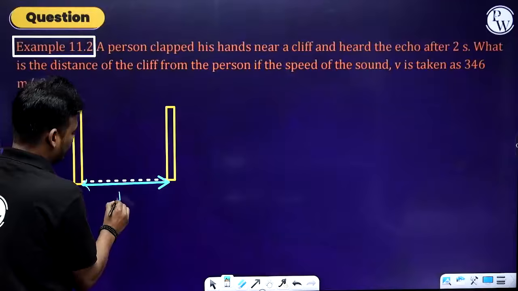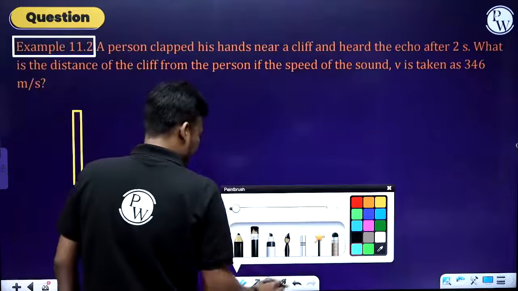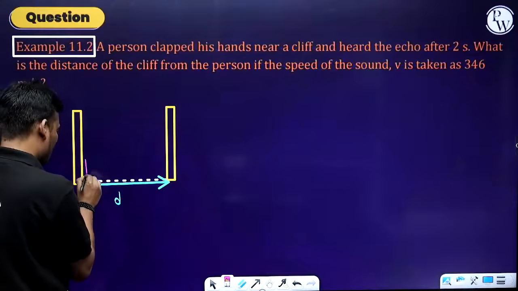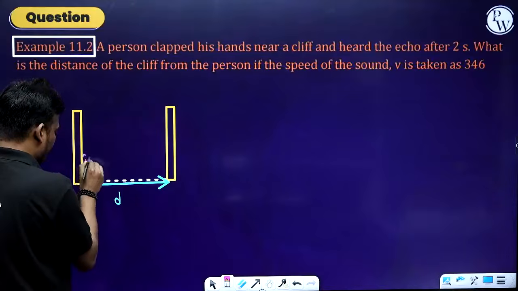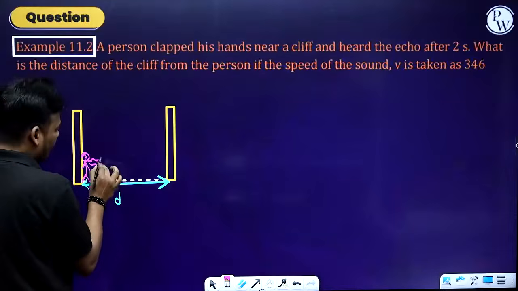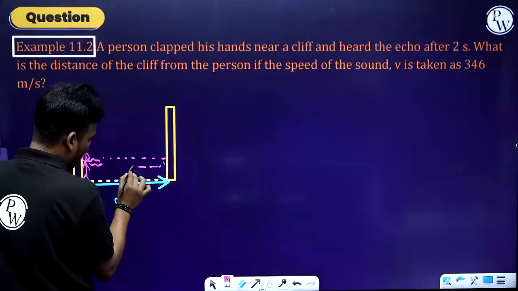Okay, let's consider a general case. There is a source of a sound. The sound will travel to the cliff and come back.